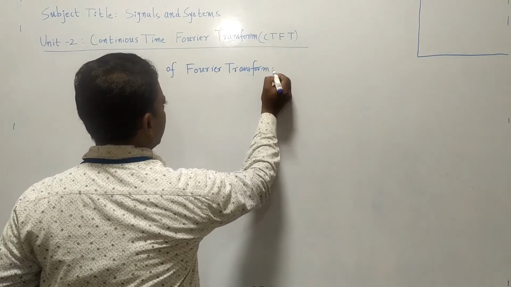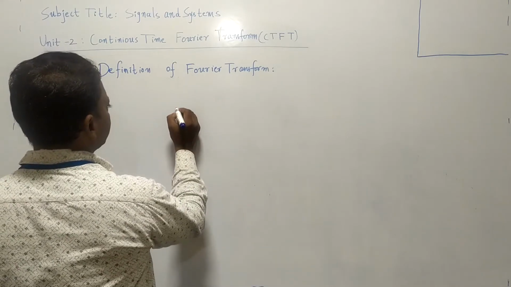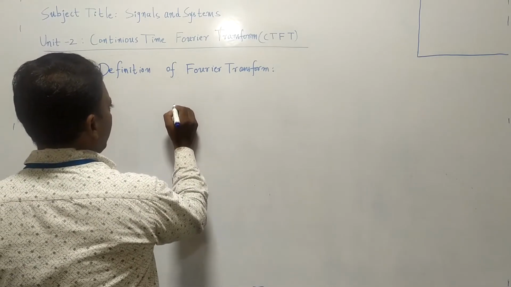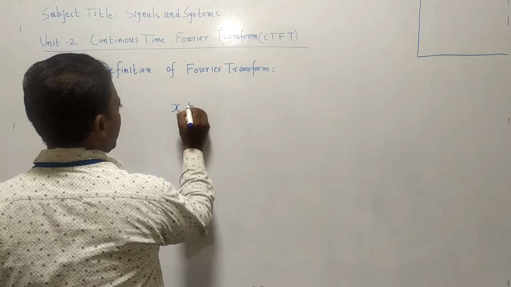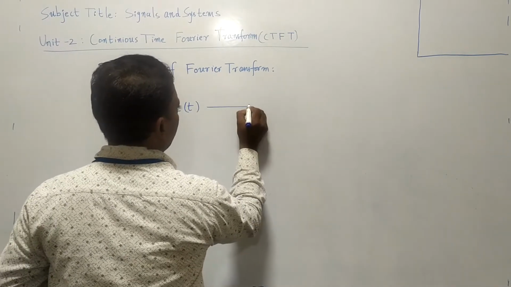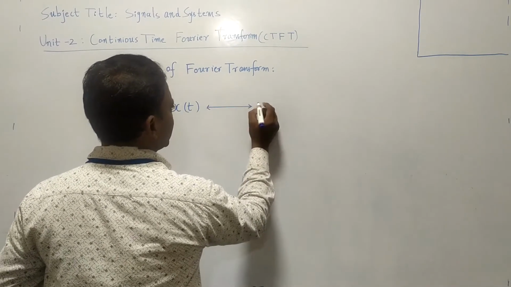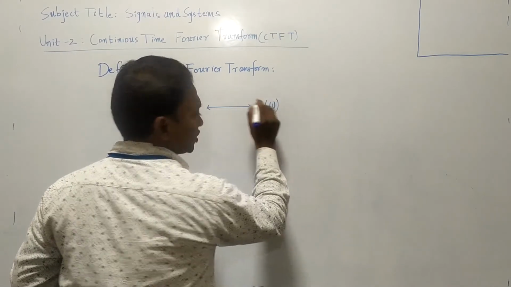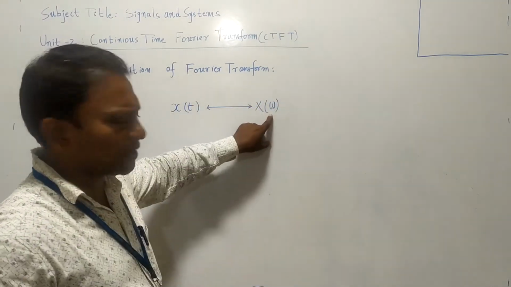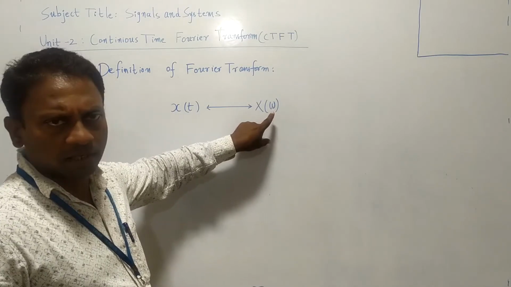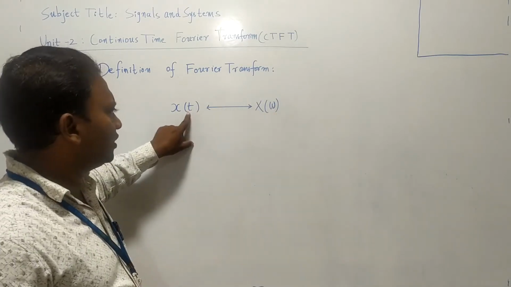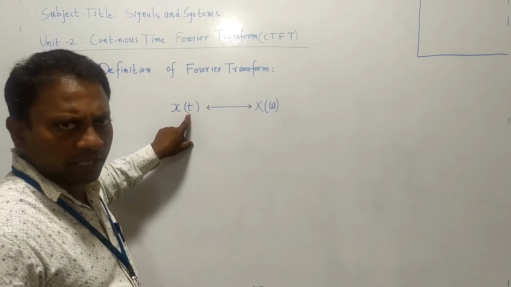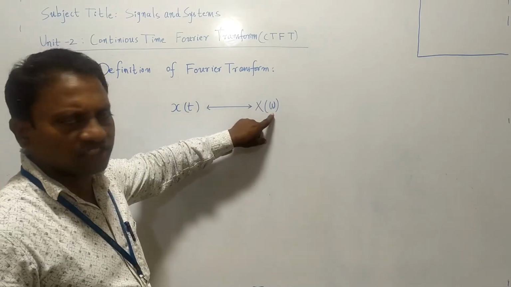Now, what is the purpose of this? So the definition is, suppose I have an x of t. I want to convert this x of t into frequency domain x of omega. This is a frequency domain spectrum, or signal in the frequency domain. This is a continuous time, time domain signal, and this is a frequency domain signal.